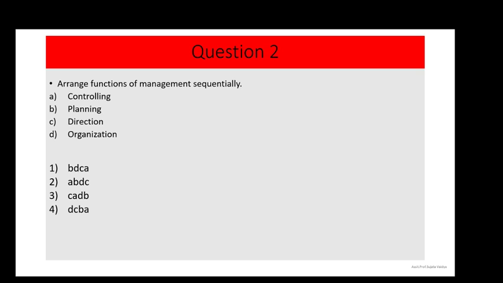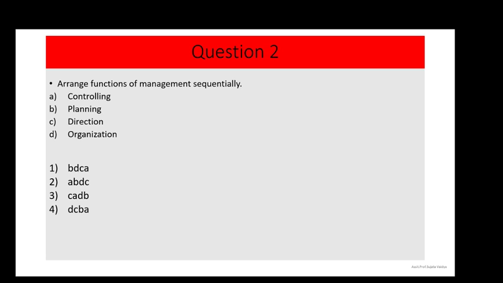Next question, question number 2. Arrange functions of management sequentially. A. Controlling, B. Planning, C. Direction, and D. Organization. These are some functions of management and we have to arrange these functions sequentially. And the options are: option 1, B, D, C, A. Option number 2, A, B, D, C. Option number 3, C, A, D, B. And option number 4, D, C, B, A.